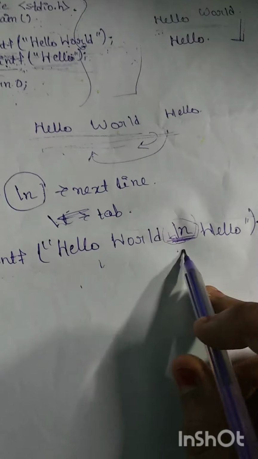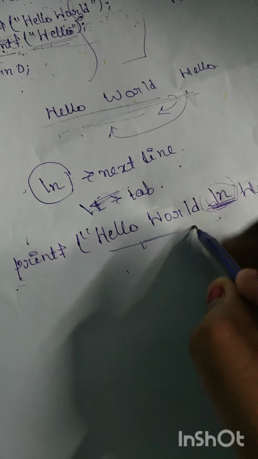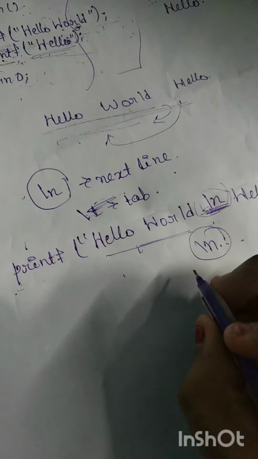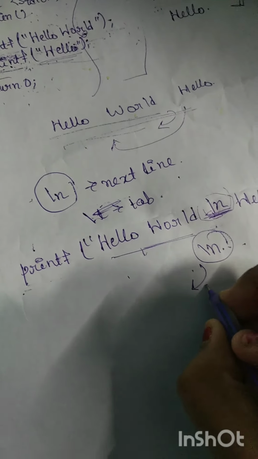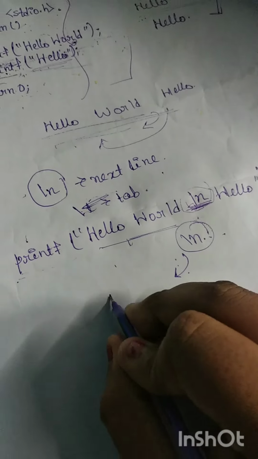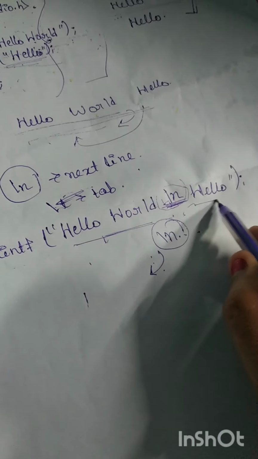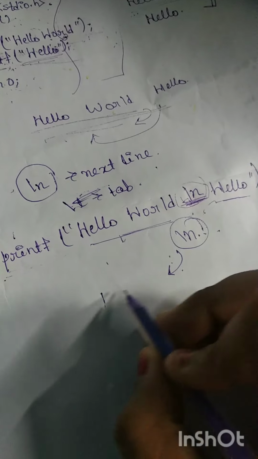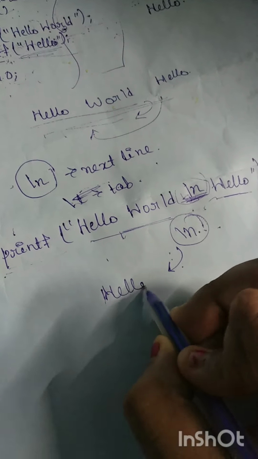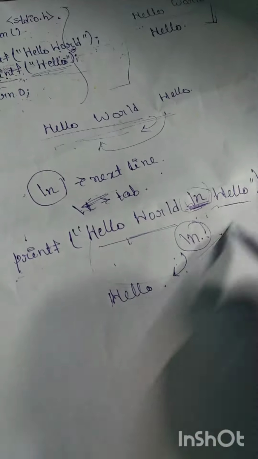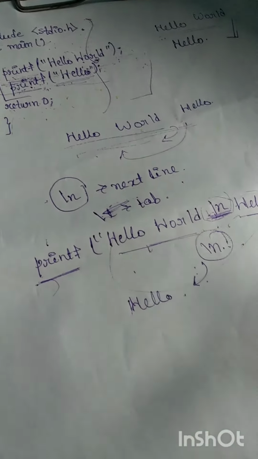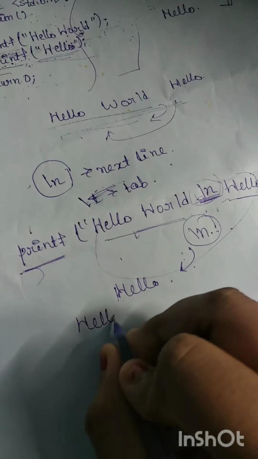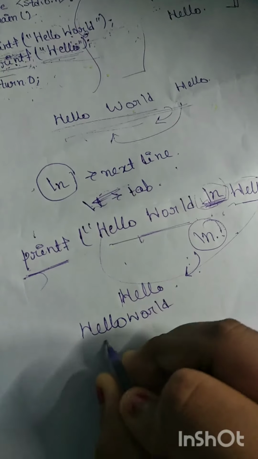What will it do? I have told you that backslash n works for the next line. That means after hello world, if we put backslash n, it will force the cursor to go to another line, and then the written hello will print on that line. Here we are using only one printf function. So now the output will be hello world and hello.